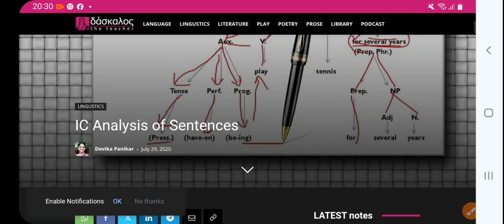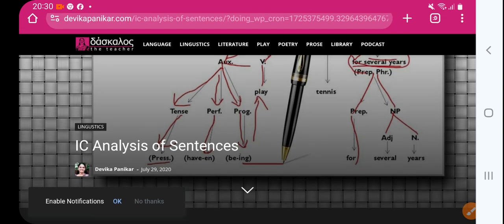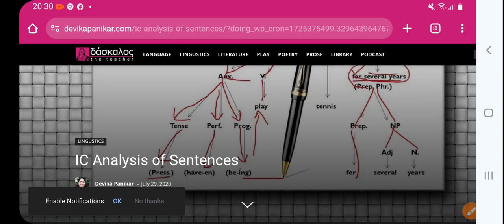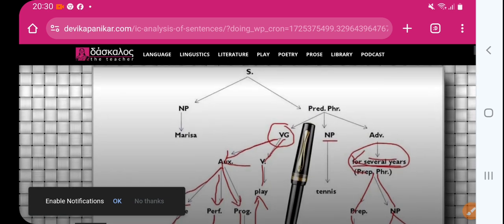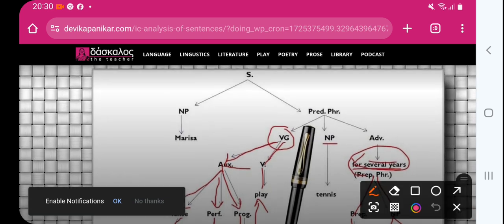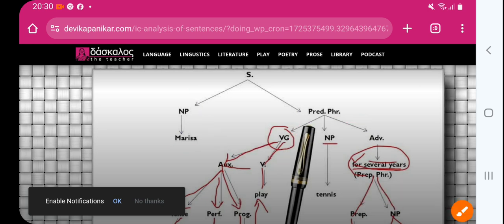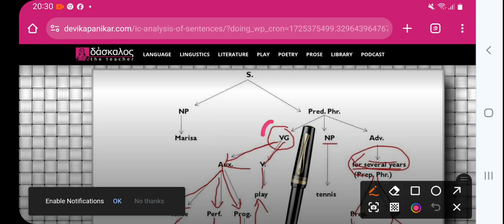Marisa has been playing tennis for several years. This is the sentence which is divided in this way. Marisa is a single noun, that's a noun phrase. Then the other one is the predicative phrase, which is has been playing. That is the verbal group, has been.